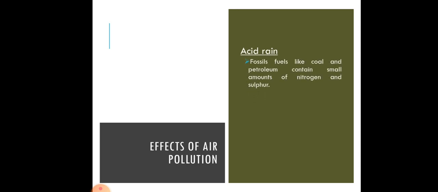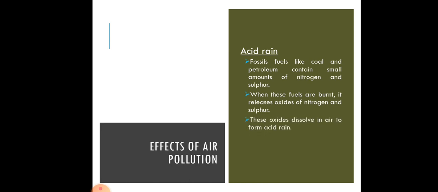Fossil fuels like coal and petroleum contain small amounts of nitrogen and sulfur. When these fossil fuels are burned, they release oxides of nitrogen and sulfur. These oxides dissolve in air to form acid rain.